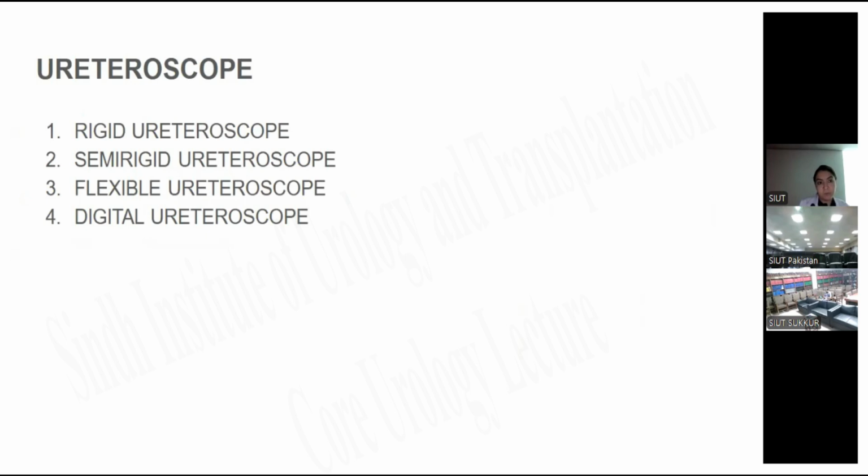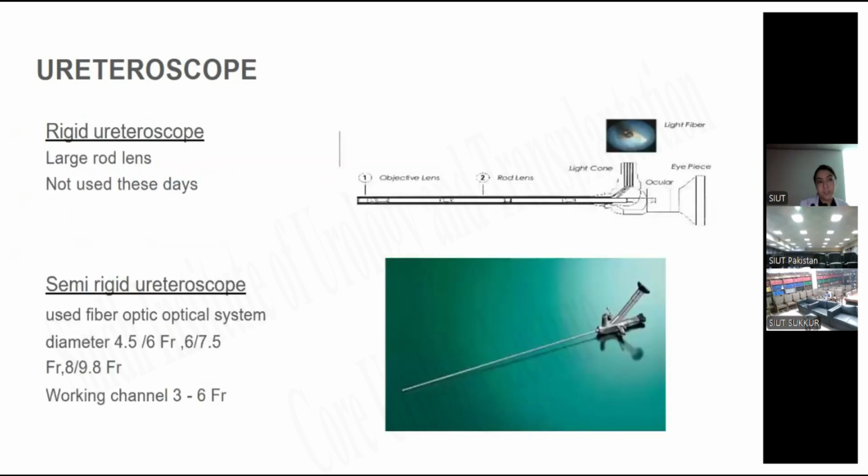Ureteroscope: so far we have 4 types of ureteroscope: rigid, semi-rigid, flexible, and digital. Rigid ureteroscope has a large rod lens and is not used nowadays. Semi-rigid ureteroscope uses a fiber optic system with diameters of 4.5 by 6 FR, 6 by 7.5, and 8 by 9.8 FR. It has a working channel of 3 to 6 FR.